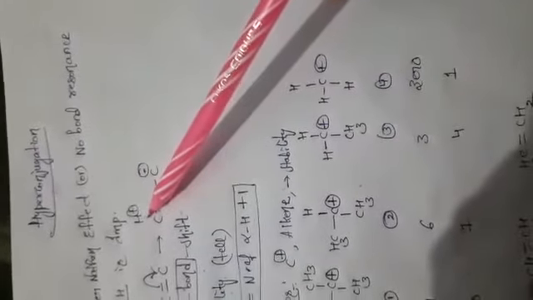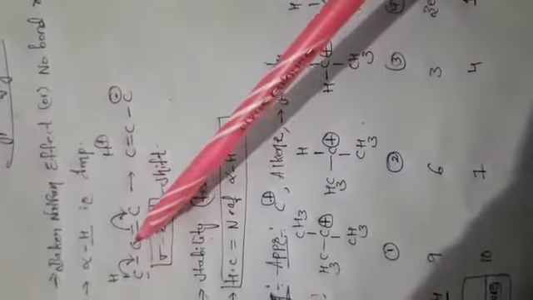This hyperconjugation is also called the Baker-Nathan effect because the scientists named Baker and Nathan introduced it. That's why it is called so. And this hyperconjugation is also called no bond resonance because whenever the electron displacement occurs, a bond is lost, so we can call this no bond resonance.